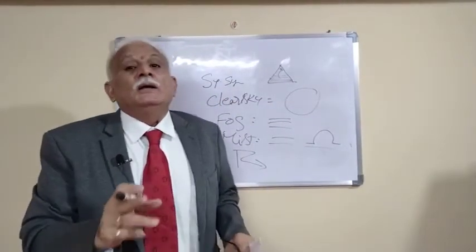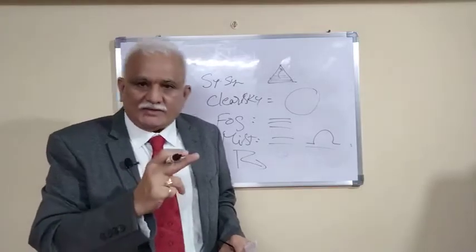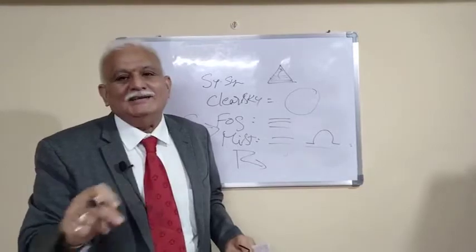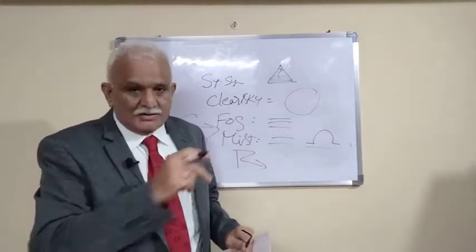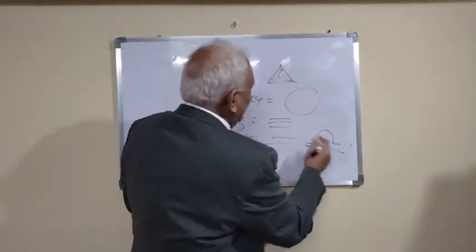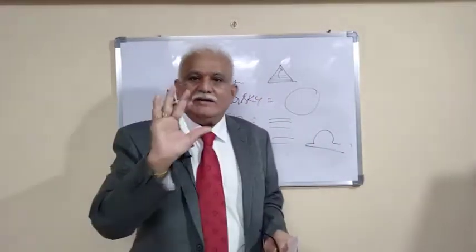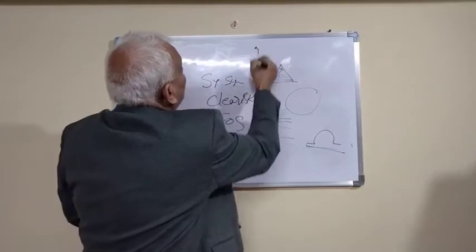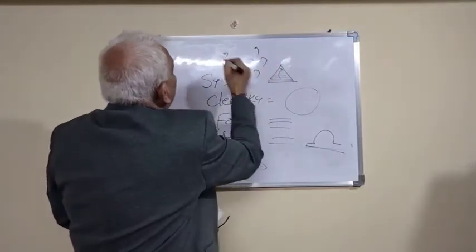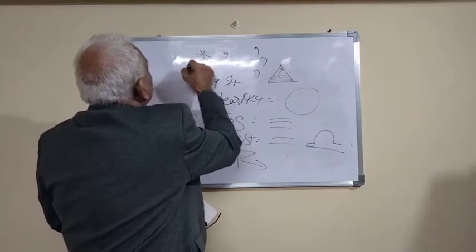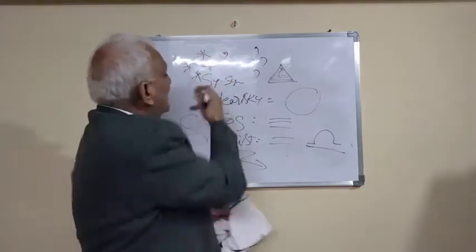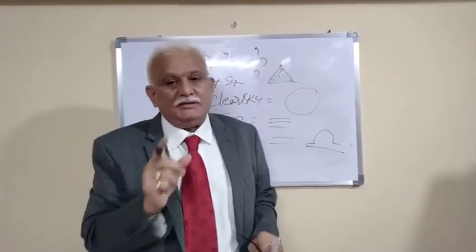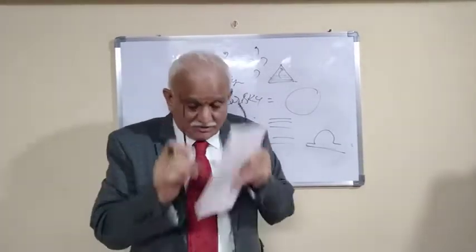Remember: write the synoptic symbols for the following weather elements. Clear sky 0. Fog 3 lines. Mist 2 lines. Dew almost D-like. Then hail, triangle with black. Sometimes rain is like this. Continuous rainfall, rain only this much. Suppose snow is like this. So these are all the symbols. 5 marks out of the 40 marks in the bits may come. Please remember, this is my request to you.